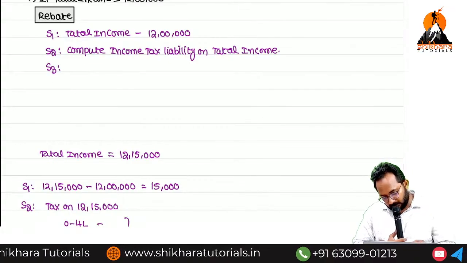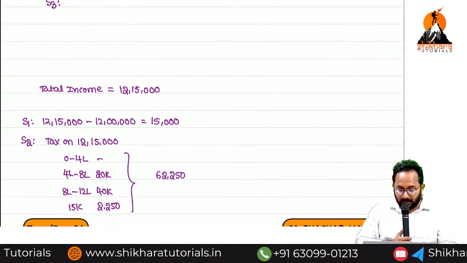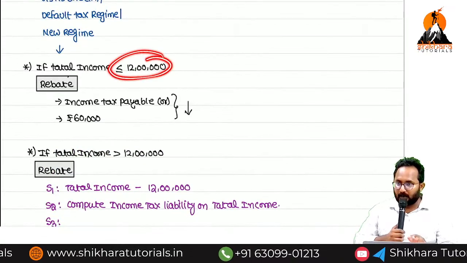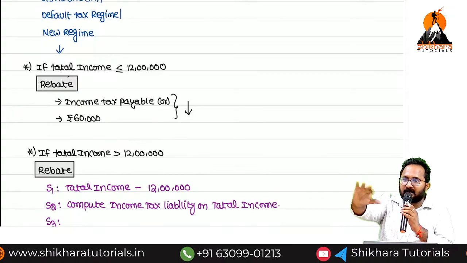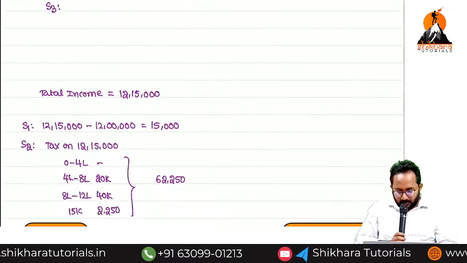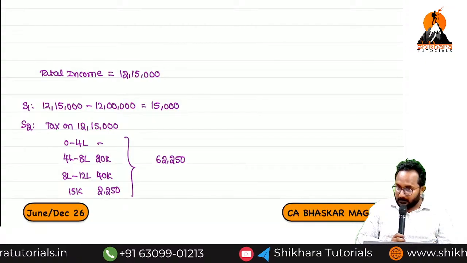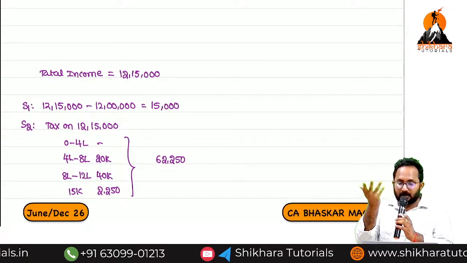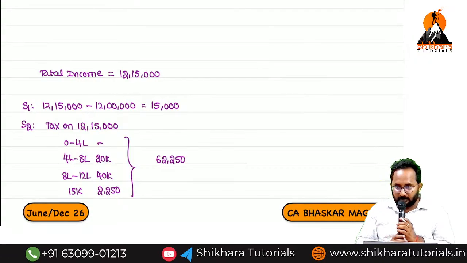Before going to step 3, I will tell you, additionally how much amount did I earn? 15,000. You are saying that up to 12 lakh, no need to pay any tax. But more than 12 lakh, how much do I earn? Just 15,000 only. Because of earning 15,000, they are asking how much tax? 62,250. How will it be possible?